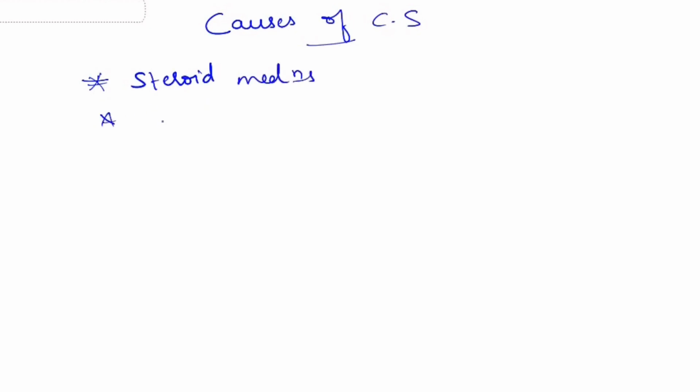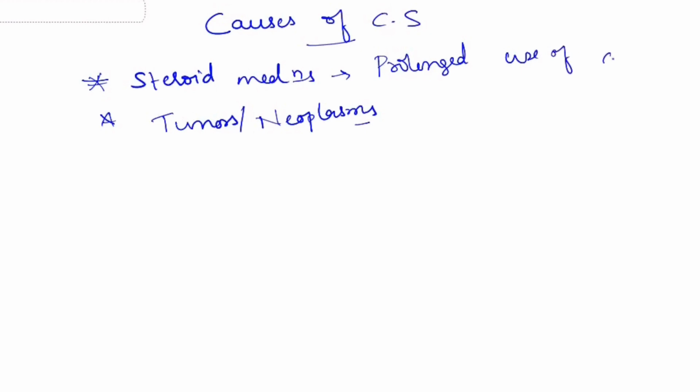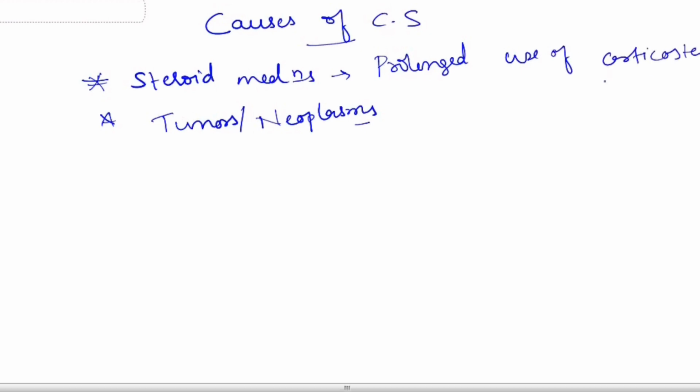The second major cause is tumors or neoplasms. Cushing syndrome is caused by prolonged use of corticosteroid medications.